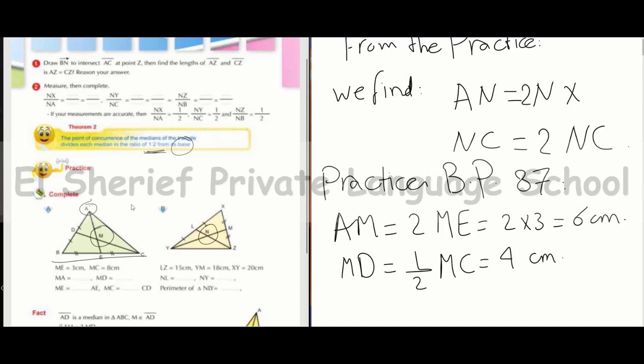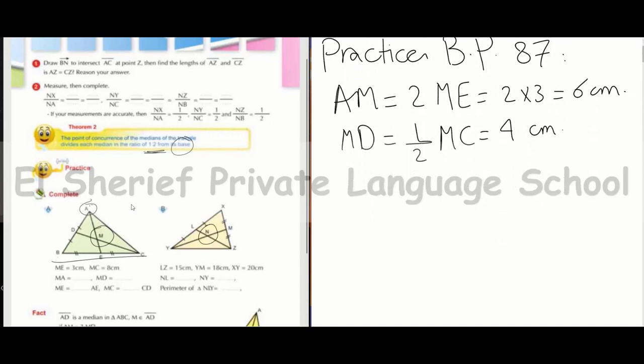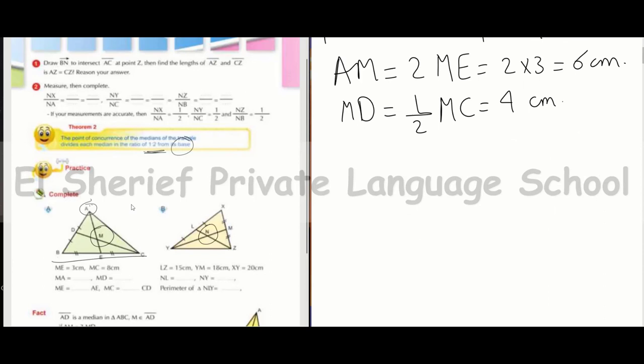ME is the ratio according to AE, so ME equals 1 over 3 of AE.